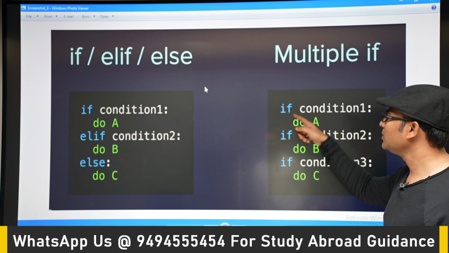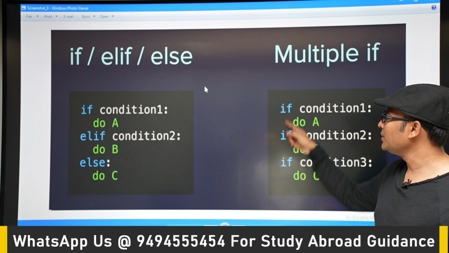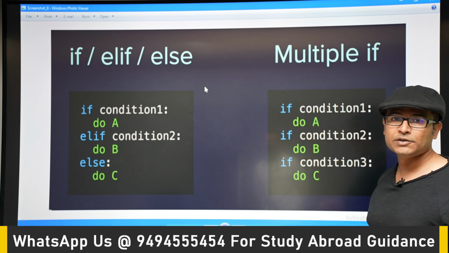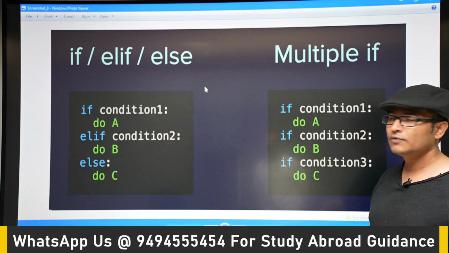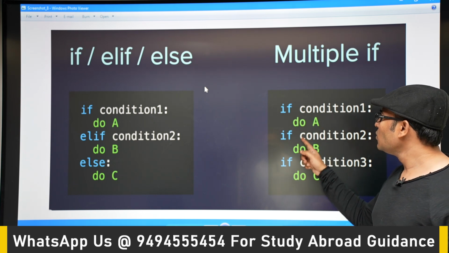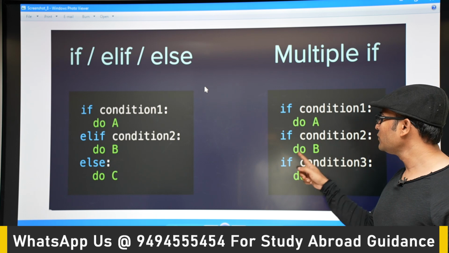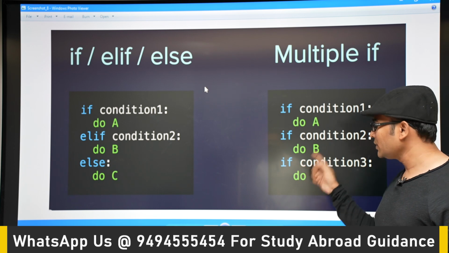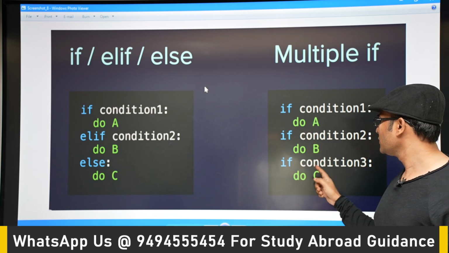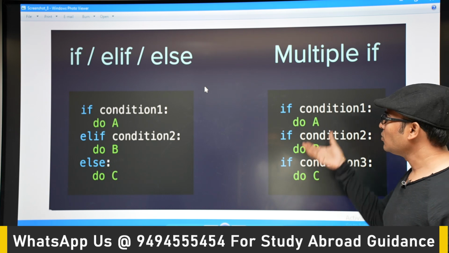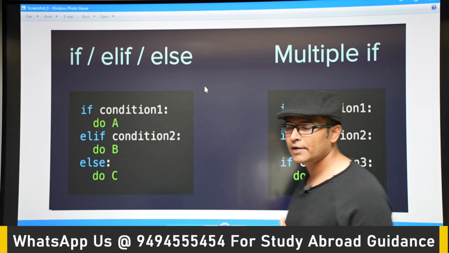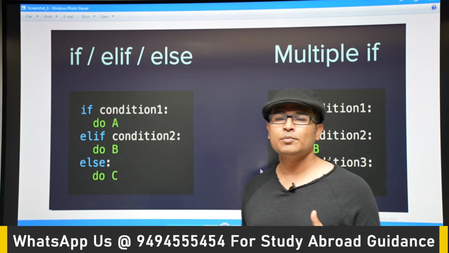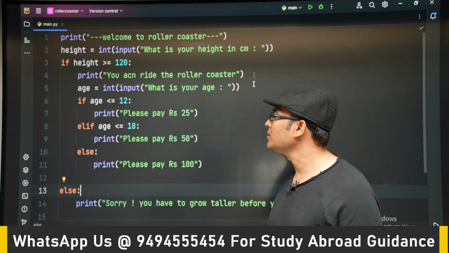So multiple ifs means it will be like this: if at the same indentation level. Now if condition 1 is true, then this block will be executed. After that, even though condition 1 is true, it will go to condition 2. And if it is also true, it will execute this B block. And after that, even if 1 and 2 are true, it will also check condition 3. So this is called multiple ifs. We will see an example where we are going to use multiple ifs. You might have already seen the program of roller coaster. Let's open the program.